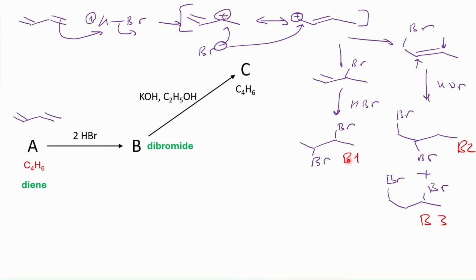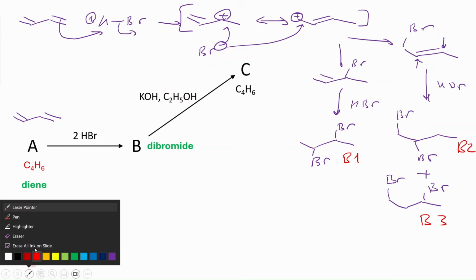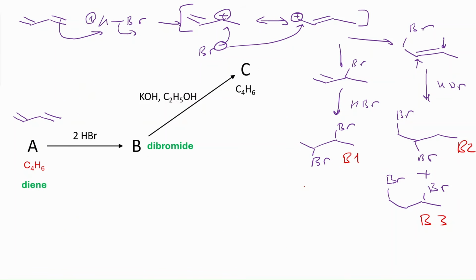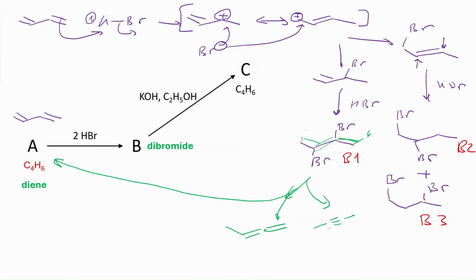So let's think about possibilities. We can take B1. What's the possibility, right? From A to B1, if we have this elimination, we will actually form A again, probably, because this hydrogen and this bromine can be eliminated to form this double bond, and this hydrogen and this bromine can be eliminated to form this double bond. There's also another possibility, which is a very weird allene system. A double bond forms here, and this double bond forms here. That's one possibility. Or we can have this one with an internal alkene. That's also another possibility that we can think about. So it can go back to the original one, or it can form this weird allene structure.